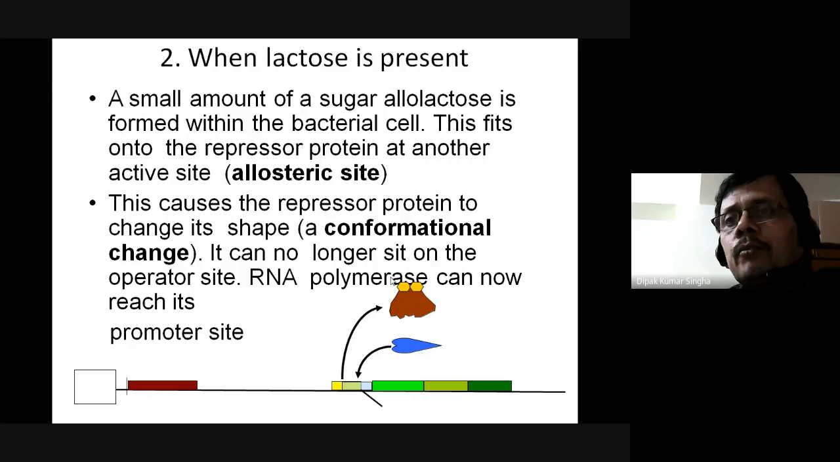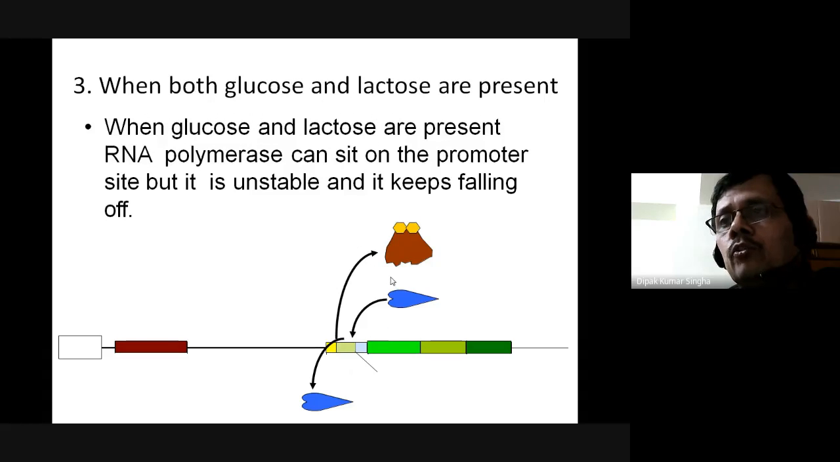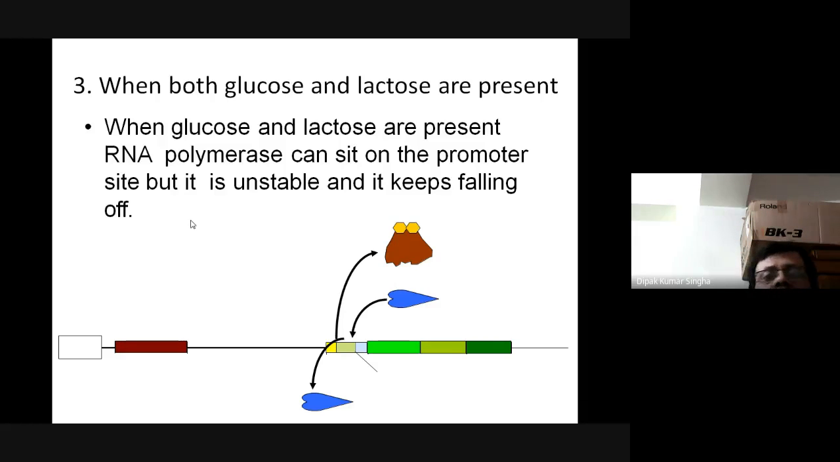When both glucose and lactose are present, the RNA polymerase can sit on the promoter site, but it is unstable and keeps falling off. So when the glucose concentration is high, and glucose and lactose are present together, gene expression will ultimately be stopped, because the RNA polymerase sits on the promoter site unstable and keeps falling off.